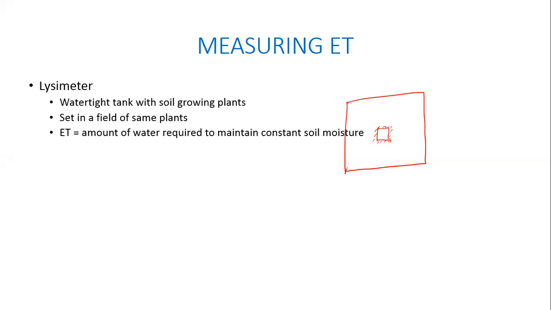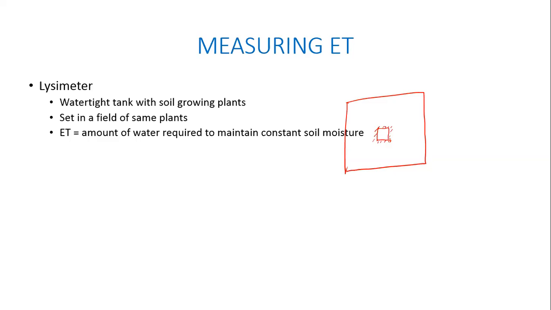Of course, remember, this can be done at different stages of the plant's growth. When the plant is maybe a few centimeters tall, it might require a certain amount of water. But if it becomes 1 meter tall, then it may require more water, right? So for the different growth stages of the plant, you may have different values of ET for the same plant. Correct? But between morning and evening, you're assuming that the plant has not grown so much that it has taken on all that extra water.